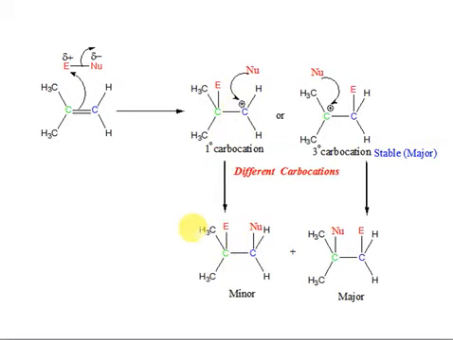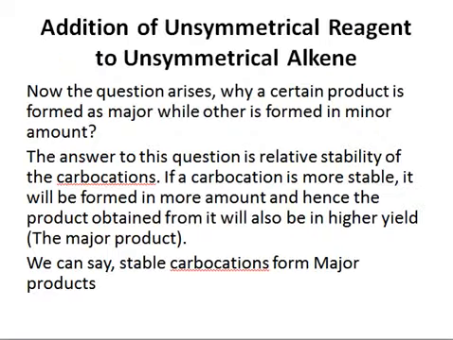So we can make a generalization here: a carbocation that is more stable will result in formation of a major product, while a carbocation that is less stable will result in formation of a minor product. So why do we say that certain products are formed as major while others are formed as minor? The answer is the relative stability of the carbocation.